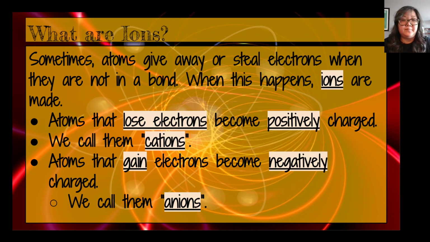If an atom loses an electron but it still has 5 protons, then I don't have that canceling. I still have a positive charge because of the protons. So if an atom loses electrons, it becomes positively charged.